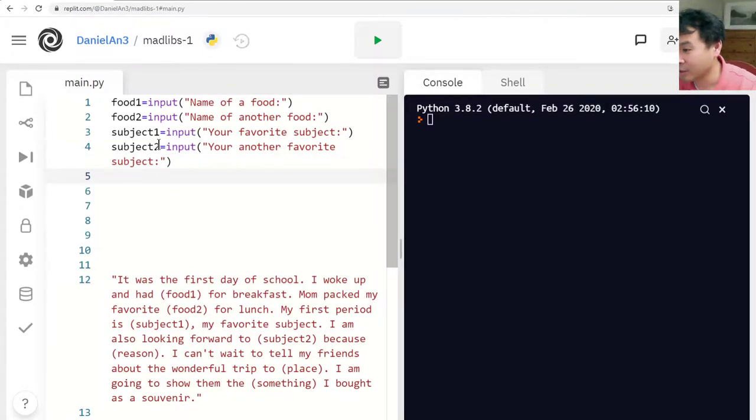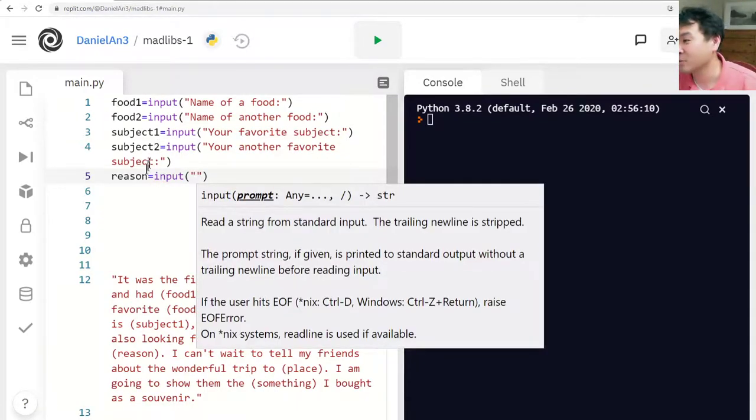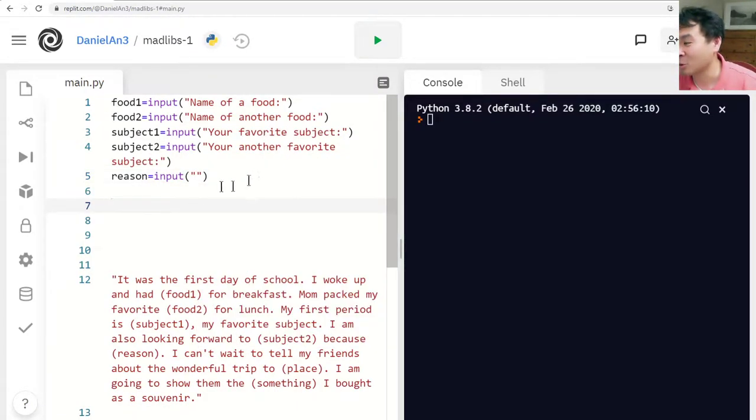And then reason. So here's the difference between an online Madlibs versus some workbook Madlibs. You can use the f string to access what was just typed.